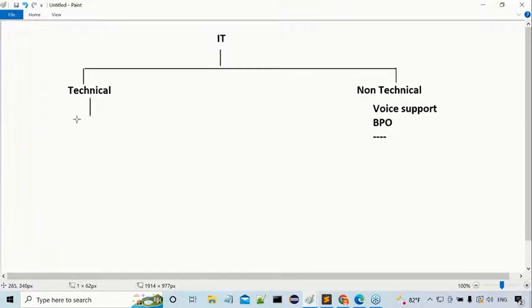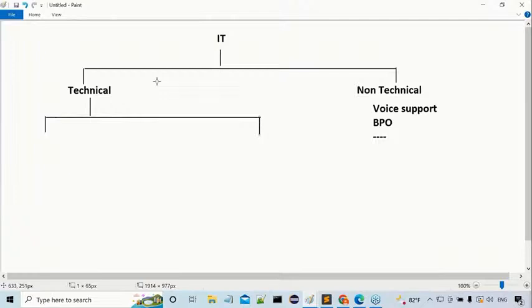Next, if we come to the technical side, again two types exist. What are the two types at the technical side? Development side and non-development side. Observe carefully. Today, whatever concepts I am discussing, it's not about a particular technology, I am just giving an overview. By this we can understand where we are and what we have to understand.